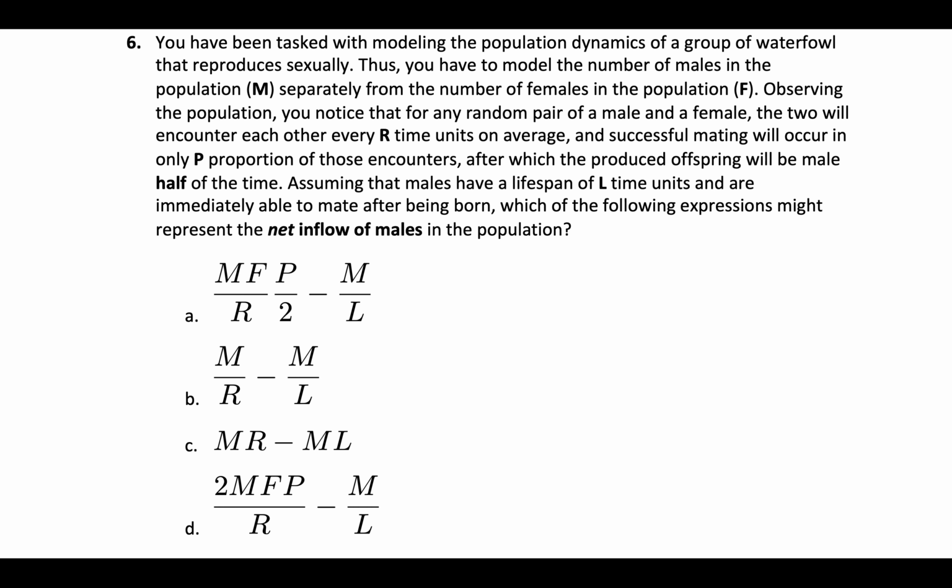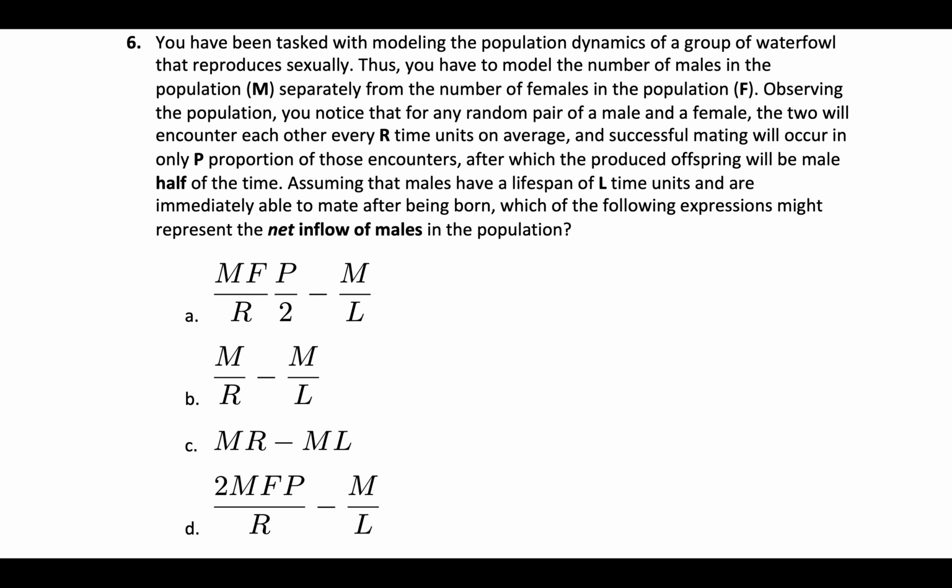So you want to model the number of males in the population separately from females. And so you create two state variables, M for males and F for females. Observing the population, you notice that any random pair of a male and a female will encounter each other every R time units on average.